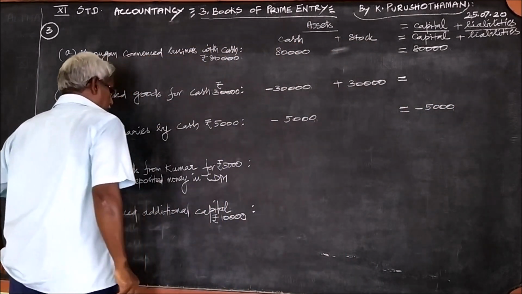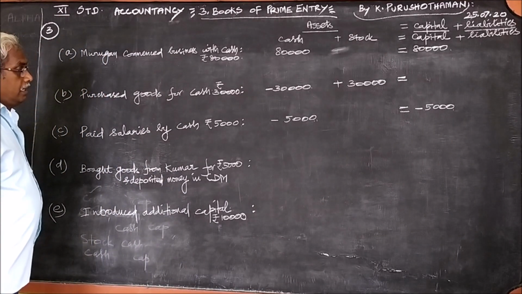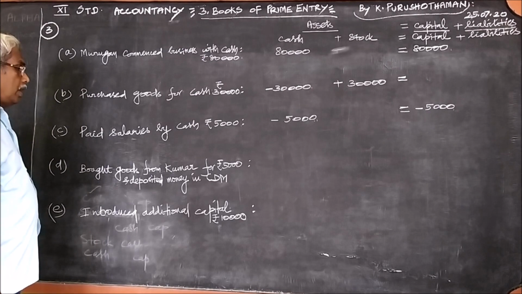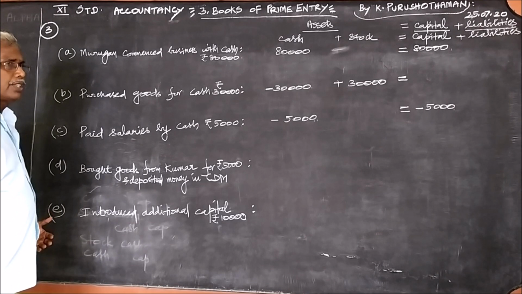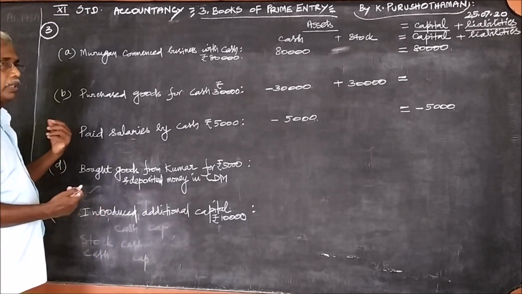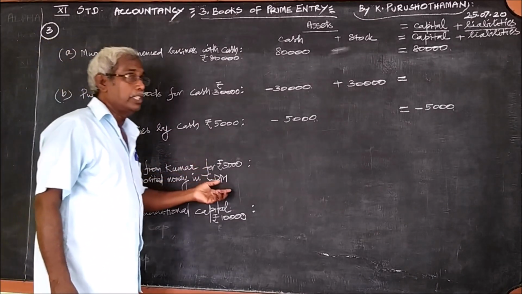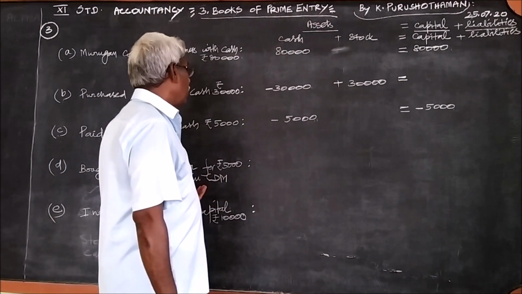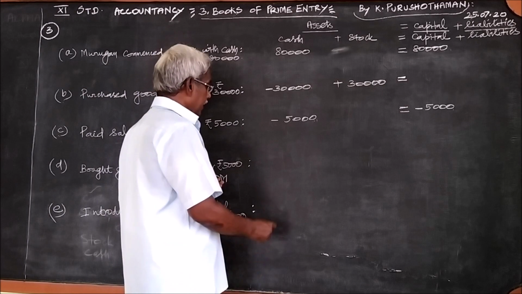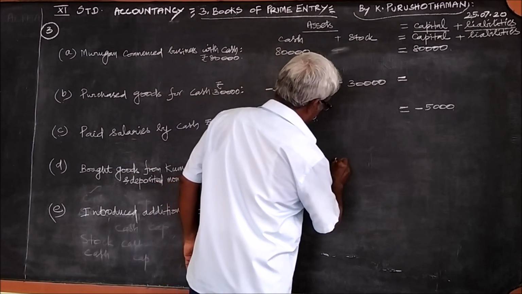Then bought goods from Kumar for rupees 5,000. When some goods are bought, goods come in, whether it is bought for cash or on credit. Whether we buy for cash or credit, the goods come to us. So bought goods from Kumar for rupees 5,000. So the goods are coming in, therefore stock plus 5,000.